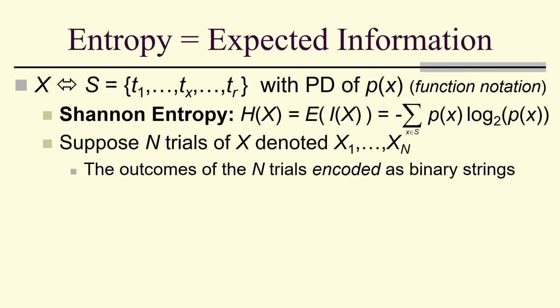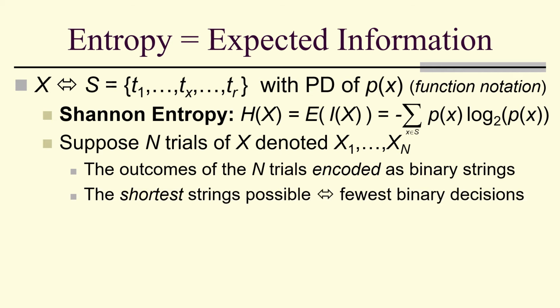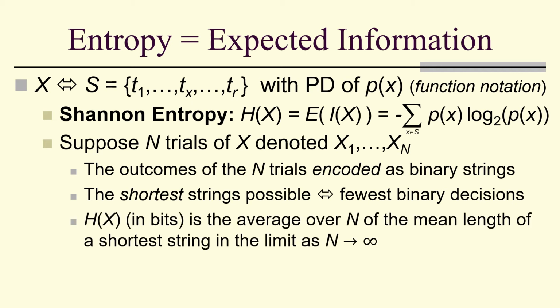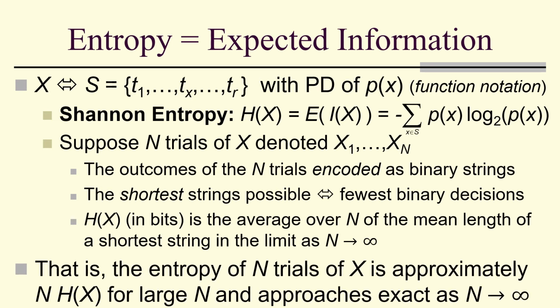So if we have n trials of x, denoted x1 to xn, the outcomes of the n trials can be encoded as binary strings. The shortest strings possible correspond to the fewest binary decisions. The entropy in bits is the average over n of the mean length of a shortest string in the limit as n goes to infinity. That is, the entropy of n trials of x is approximately n times H of x for large n and approaches exact as n goes to infinity.